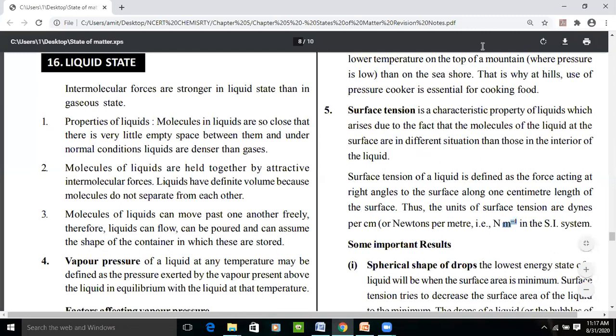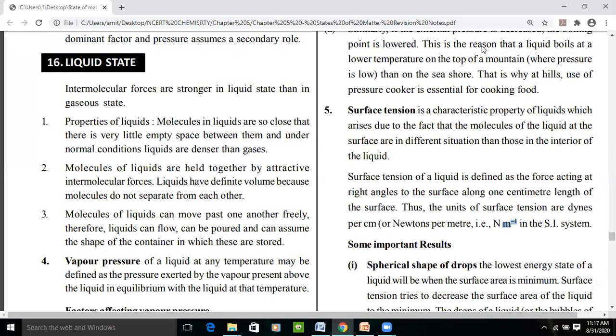So let's discuss the liquid state. What is the liquid state? In the liquid state, we know that intermolecular force is there between the molecules, but in gases we don't have any intermolecular force existing between the molecules. Okay, so it is the intermolecular forces that make the liquid state stronger than the gaseous state.